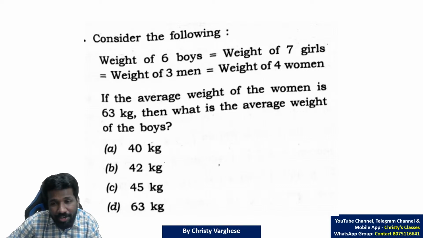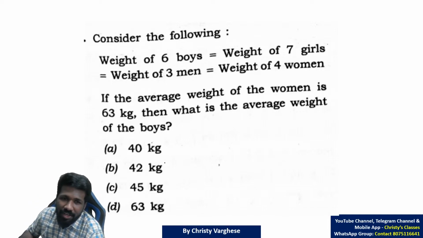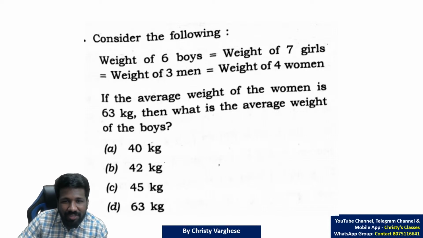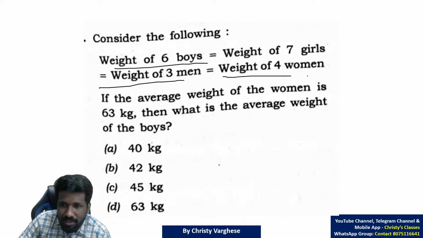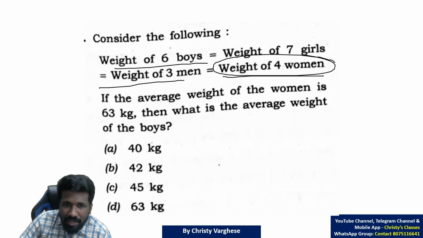Don't think that all the data in the question will be needed. In some questions, some data are not needed at all, or connecting them is just unnecessary time waste. So here the question says weight of 6 boys is equal to weight of 7 girls is equal to weight of 3 men is equal to weight of 4 women. We only need this 6 boys, 4 women.